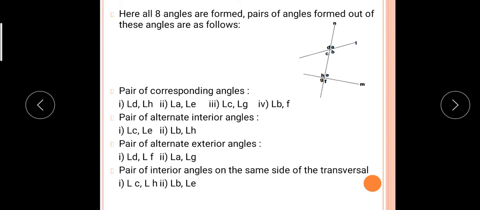So understood students? Corresponding angles, alternate interior, alternate exterior and the same side. Alternate means opposite side of the transversal, and the same side of the transversal we can call same side of a transversal only. Sometimes, if only interior angles are asked, then also it is B, E, that is one pair, and C, H, that is another pair.